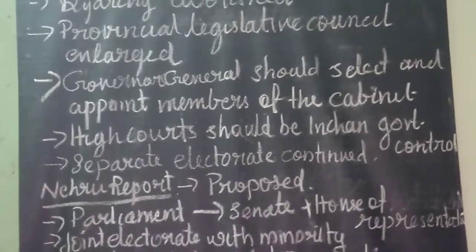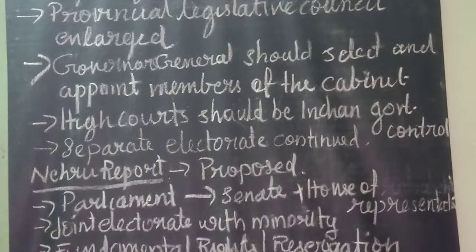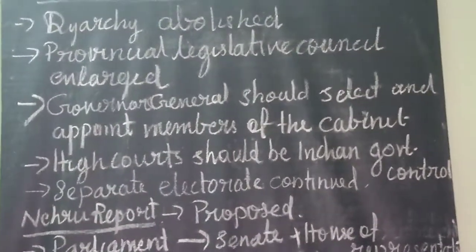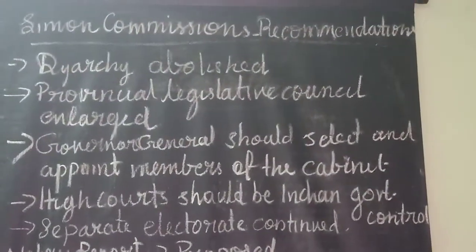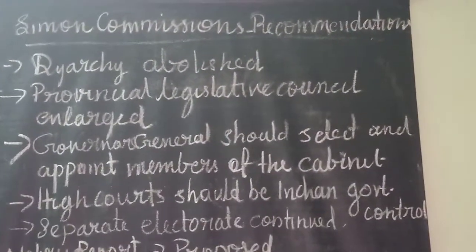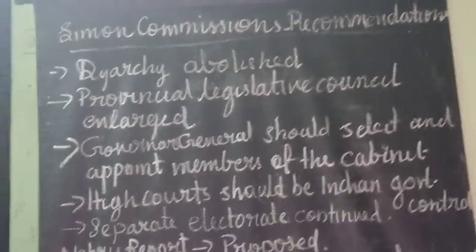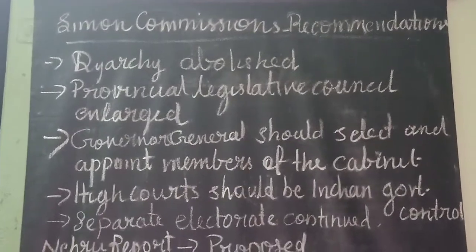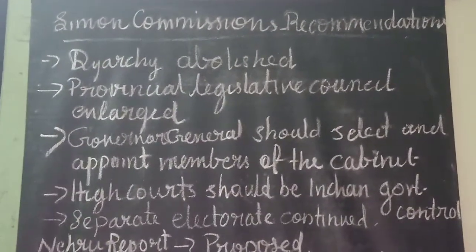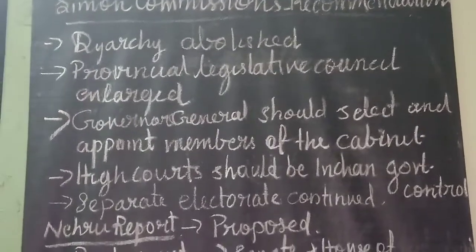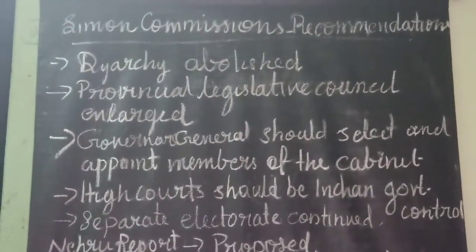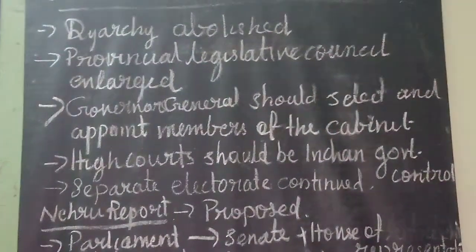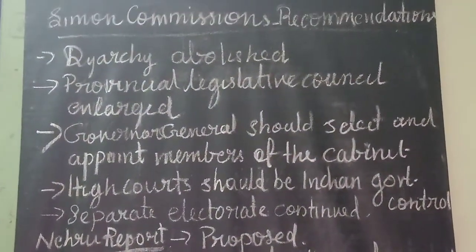Simon Commission traveled in different parts of the country, met the people and made their recommendations. Why did people boycott the Simon Commission? Because no Indians were there in the Simon Commission. Seven members were there, and all seven belonged to the British community. Because of that reason, Indians planned to boycott the Simon Commission. Even though Indians boycotted, the commission met all the leaders and passed their recommendations.